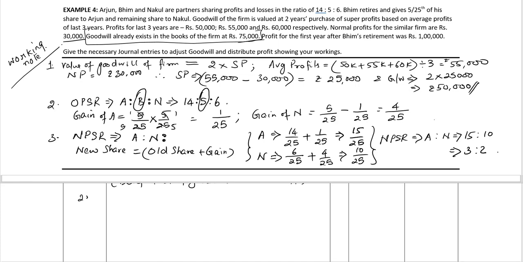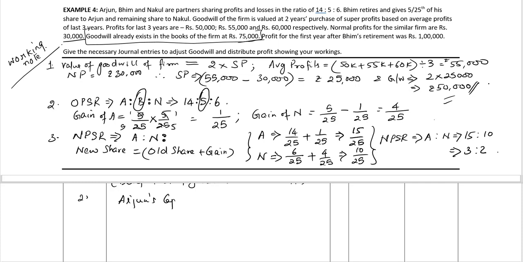Second journal entry, for the fresh valuation of goodwill, as per the working note 1, goodwill of the firm is valued as rupees 50,000. We need to debit the gaining partners and credit the retiring partner. Gaining partners Arjun and Nakul.